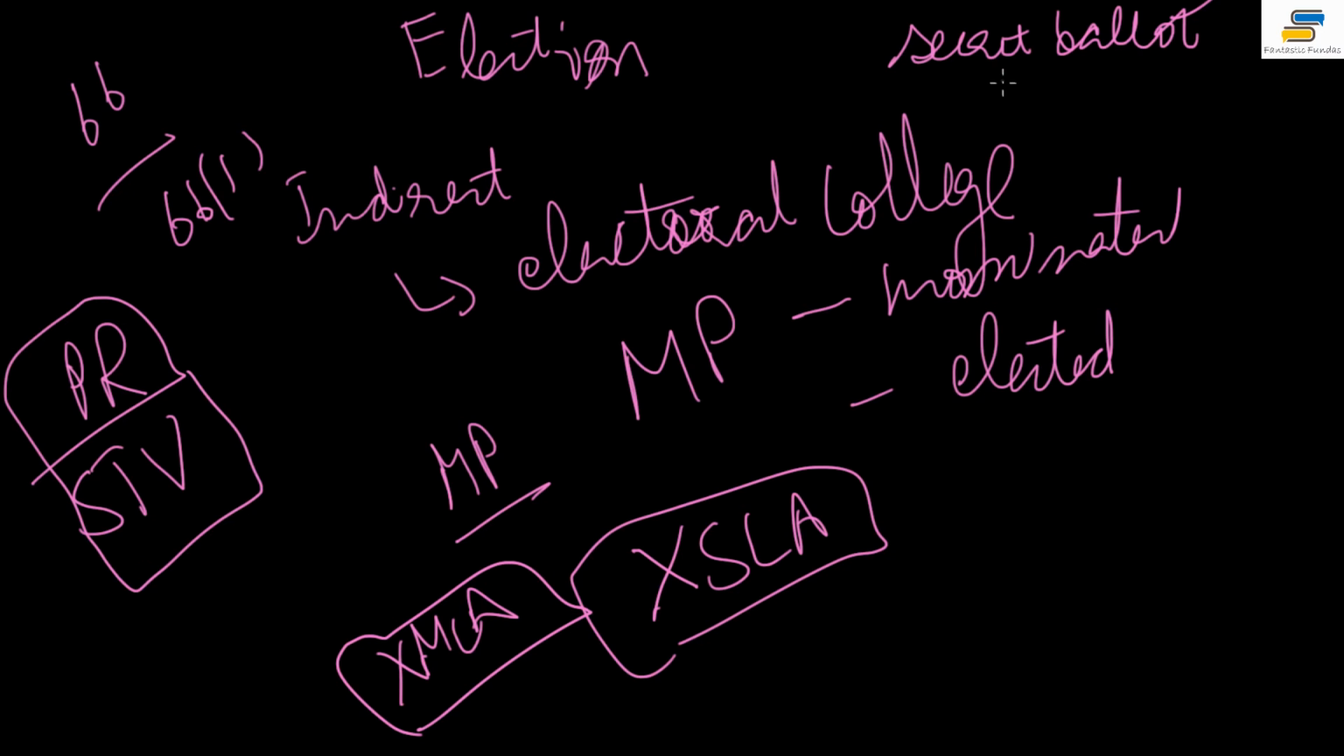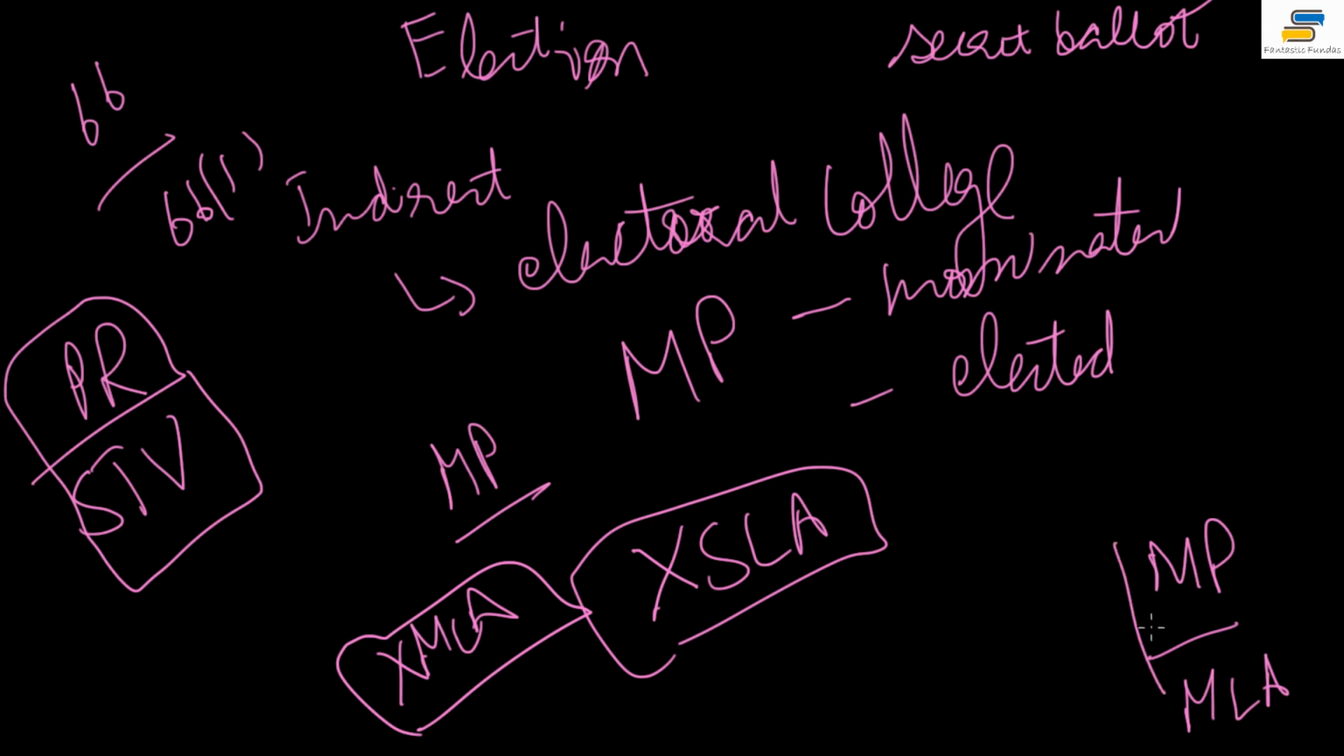And the vice president cannot be a member of either house of the parliament. That means he cannot be an MP or an MLA. And if he is already there, then he would be deemed to have vacated his seat in that house, whether the parliament or the state legislative assembly, when he enters the office of vice president.